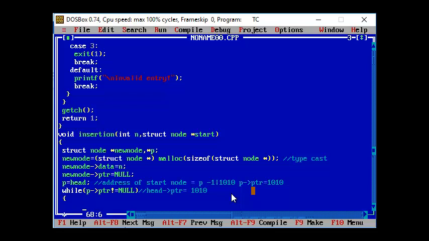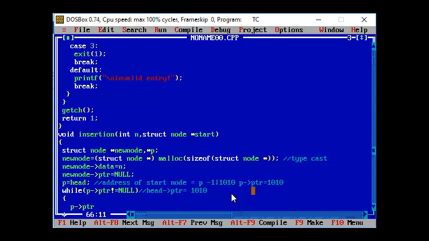So we are referring to that memory 1010, and there we are going to see what the value of that particular address is. P's pointer is pointing to 1010, which is not equal to null.